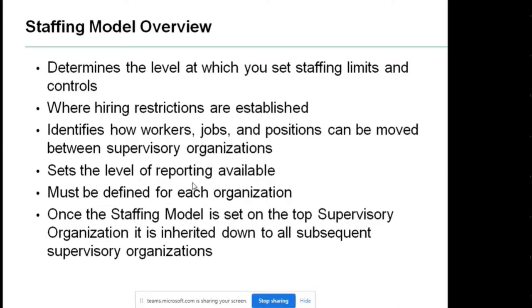And the last, once the staffing model is set on the top supervisory organization, it is inherited down to all subsequent supervisory organizations. The concept of inheritance. So whatever is assigned to the superior, the subordinates will automatically default it or inherit it. Same way, when the top level supervisory organization is given the staffing model, the other levels will automatically default it or inherit it. Okay, so this is what we get in the first overview of the staffing model.